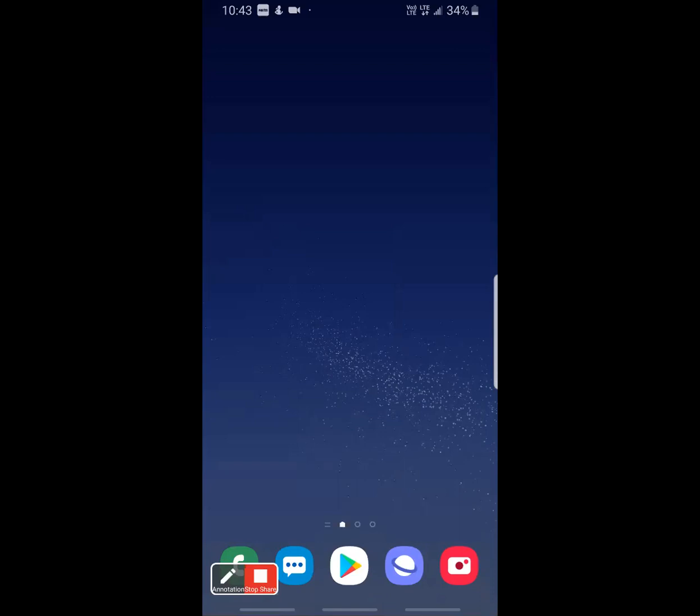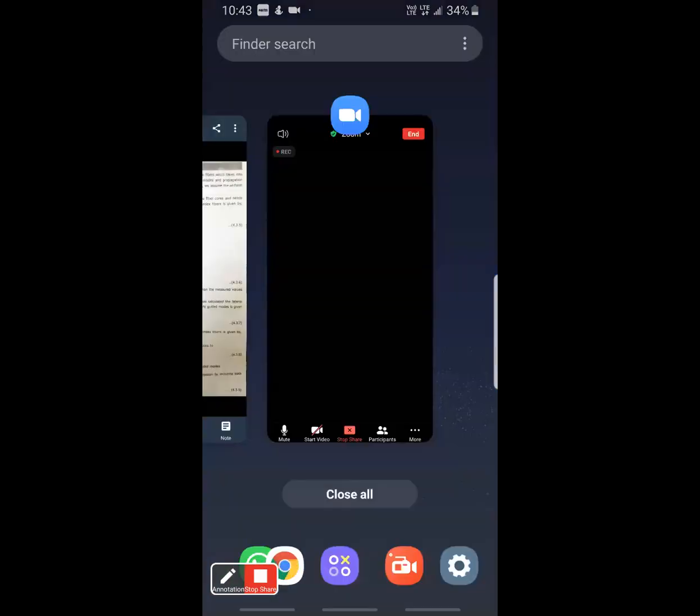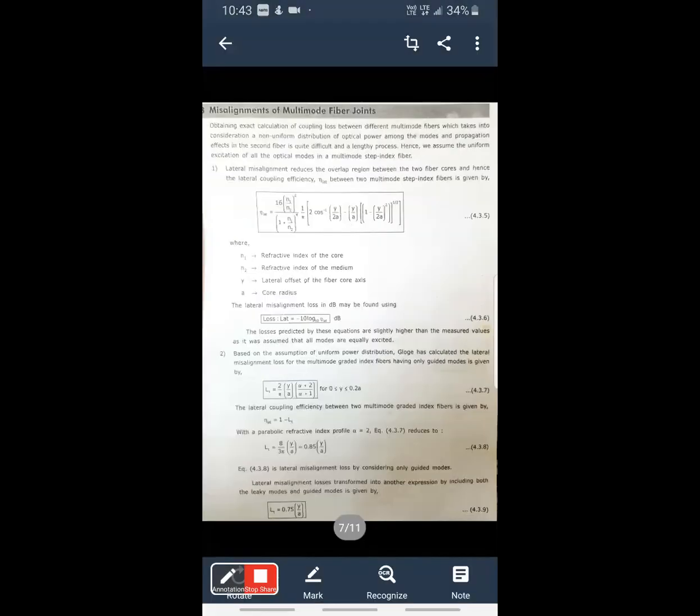So here the lateral coupling efficiency between two multimode fibers will be represented as eta lateral is equal to 1 minus LT. Okay, 1 minus LT.